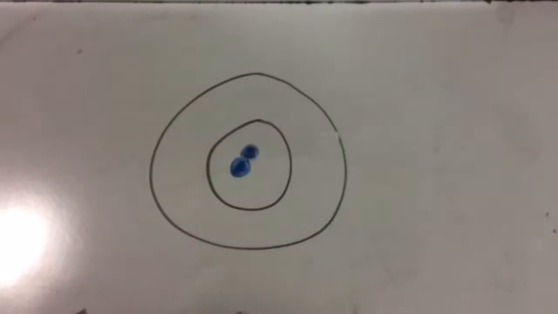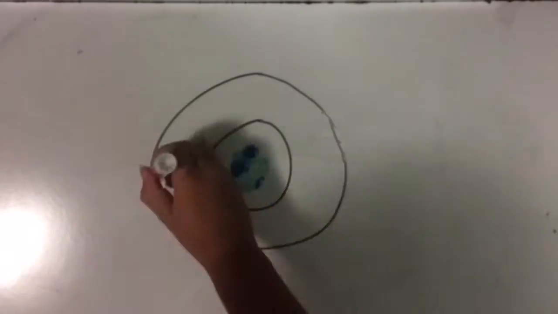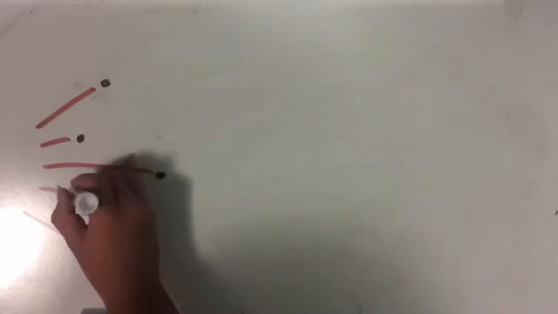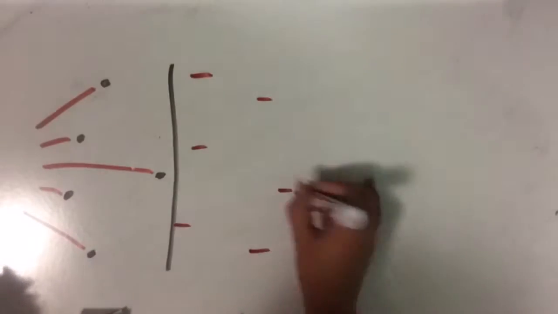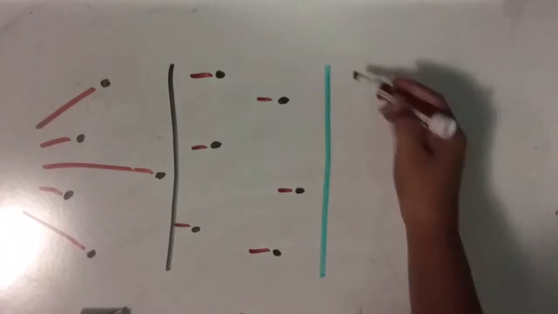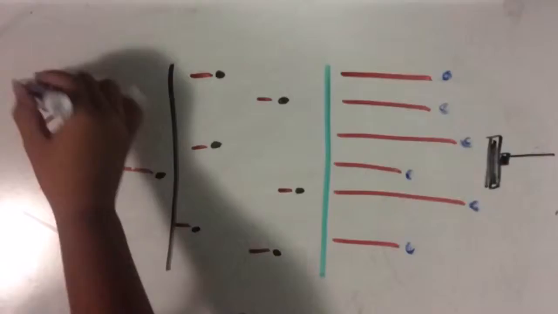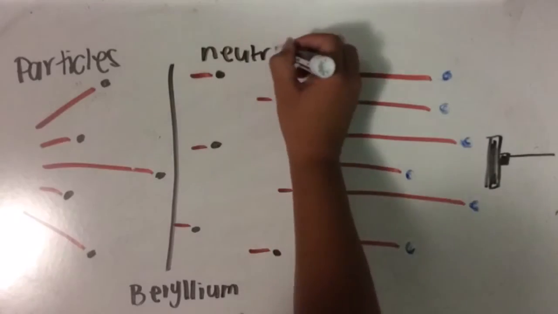In 1932, James Chadwick discovered neutrons. Using alpha particles, he discovered a neutral atomic particle with a mass close to a proton. He then named this particle the neutron. Chadwick put a piece of beryllium in a vacuum chamber with some polonium. The polonium emitted alpha rays that hit the beryllium. When the beryllium was struck, it emitted neutral rays.